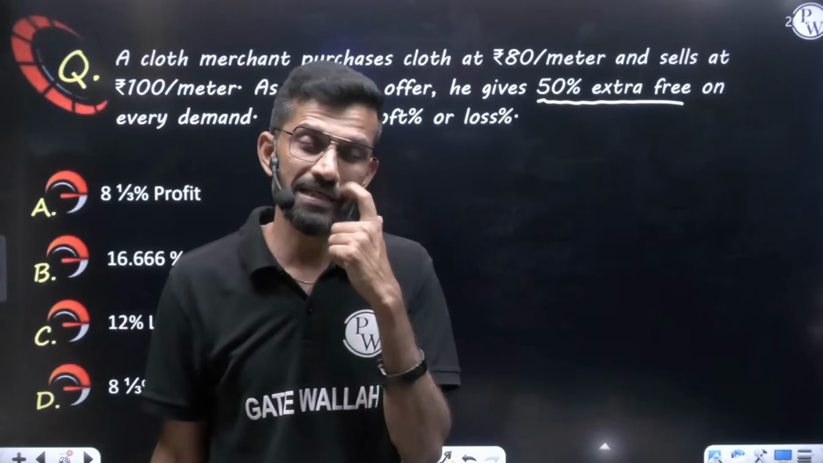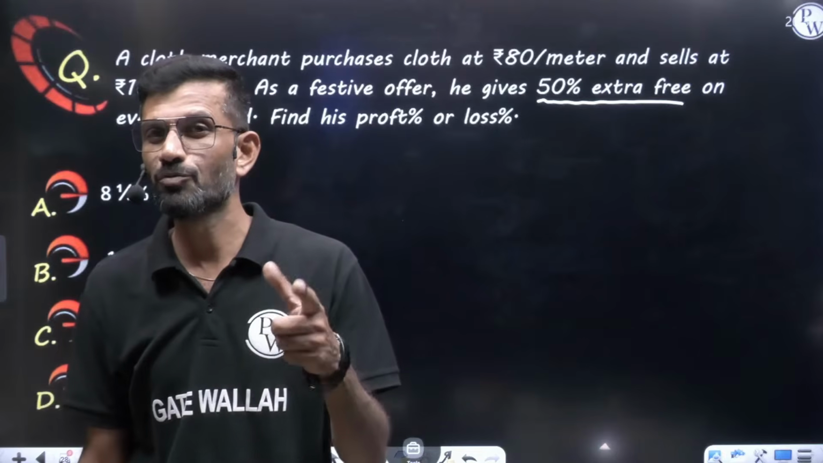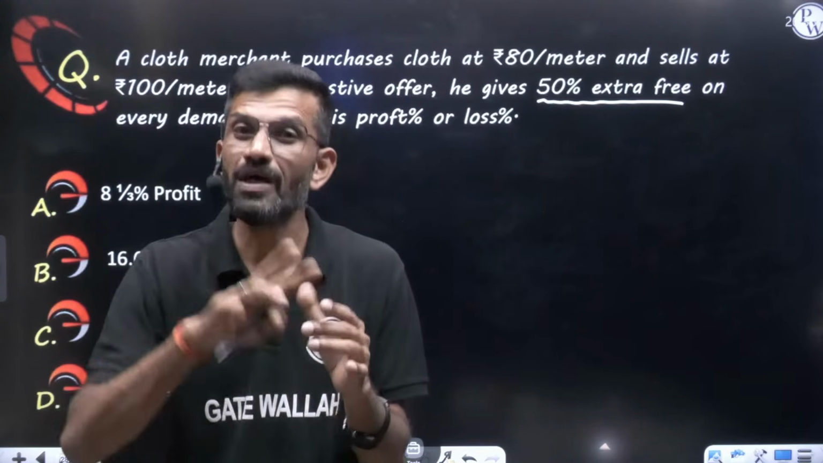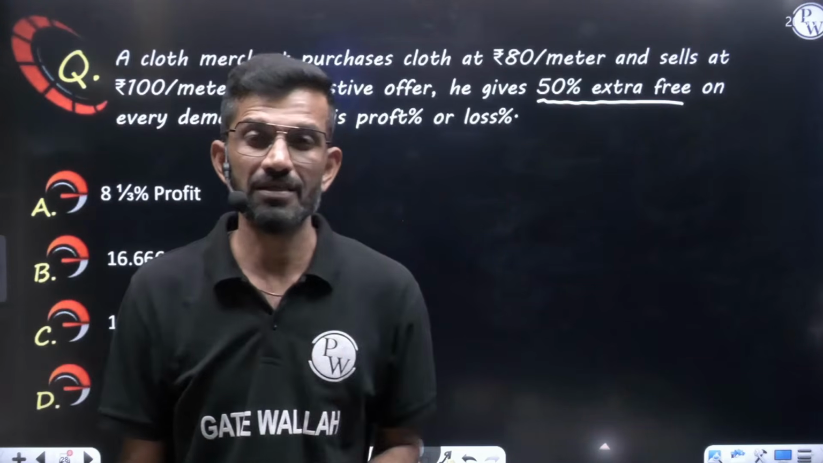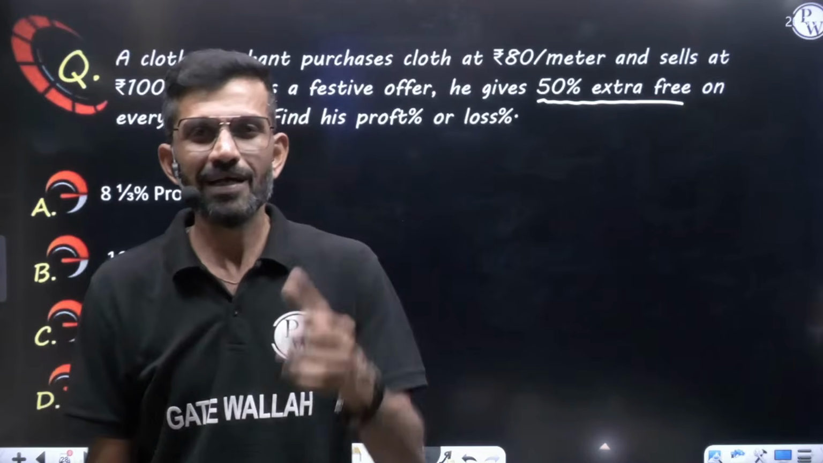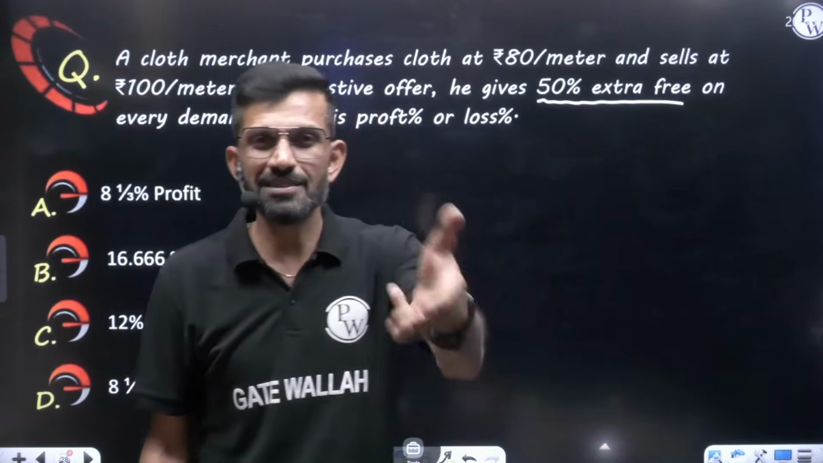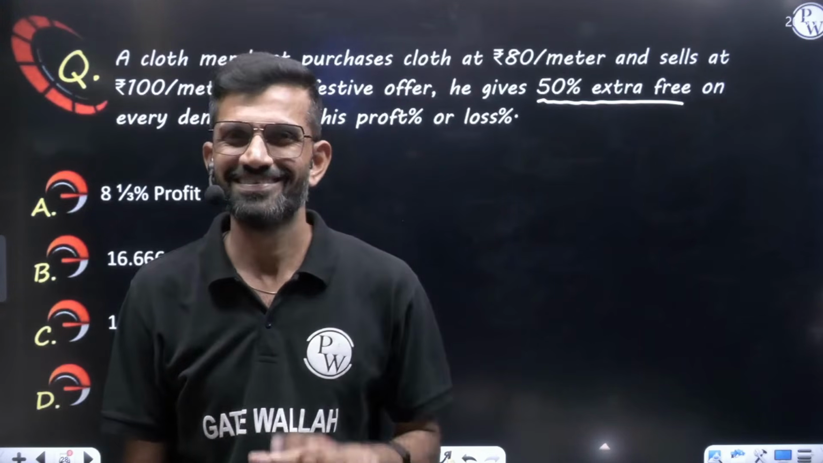Consider the customer came and asked, give me 2 meter cloth. How much will he give? 2 meter, 50% is 1 meter. So 1 meter extra he will give. Means 2 and 1, total 3 meter he will give. Customer came and asked, give me 4 meter cloth. How much will he give? 6 meter. Customer asked for 6 meter cloth. How much will he give? 9 meter. Customer asked for 100% cloth. How much will he give? 150%.